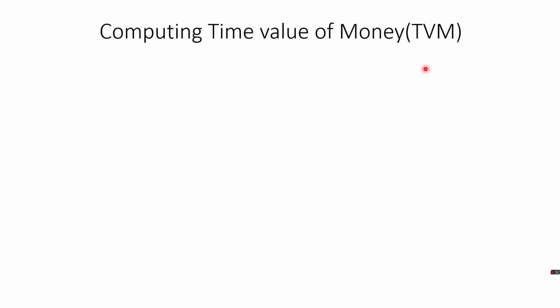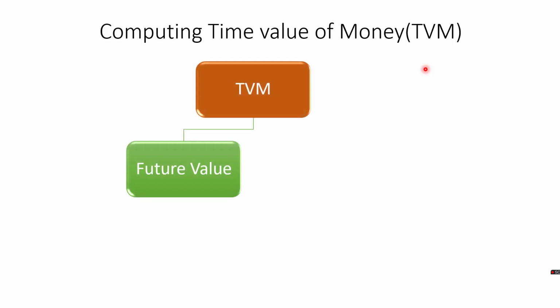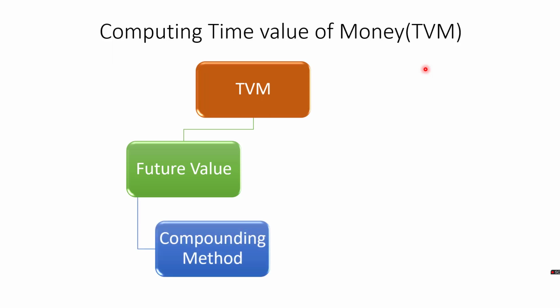Computing time value of money has two concepts here. TVM, the short form I have used, is nothing but time value of money. One is future value. What would today's money be worth in the future course of time is nothing but future value. The method used is called the compounding method.